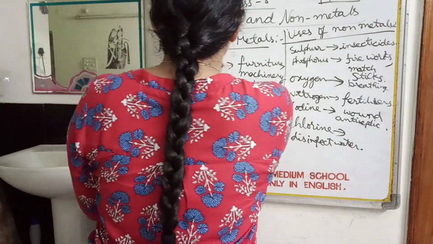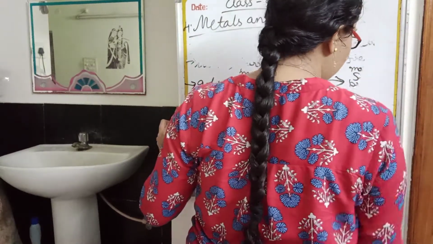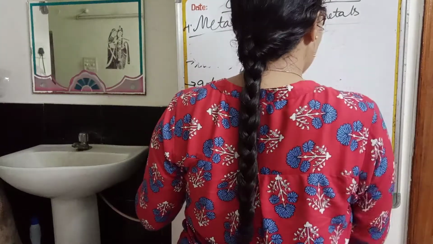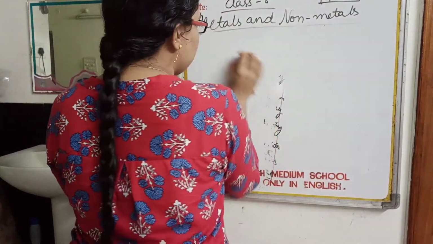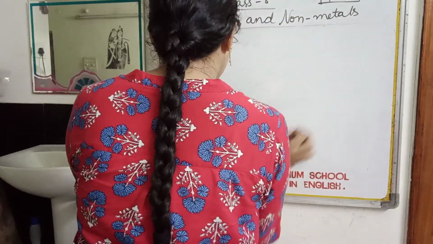So in this chapter we discussed the classification of materials into metals and non-metals, and their physical and chemical properties. Physical properties of metals are malleability, ductility, sonorousness, lustre, hardness, and good conductivity of heat and electricity.